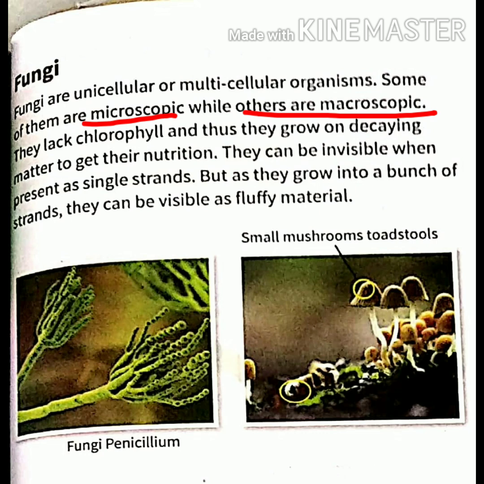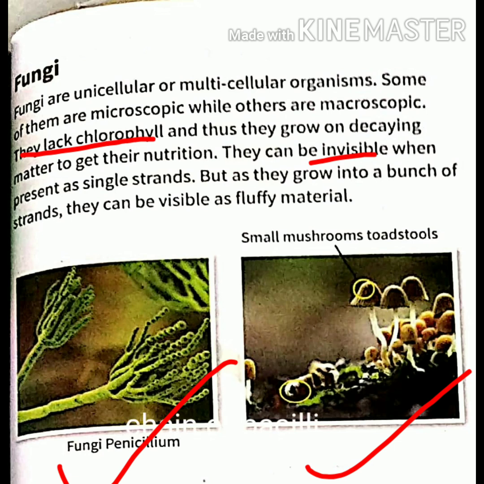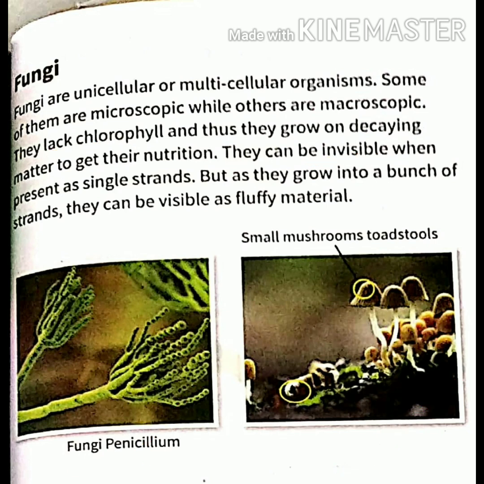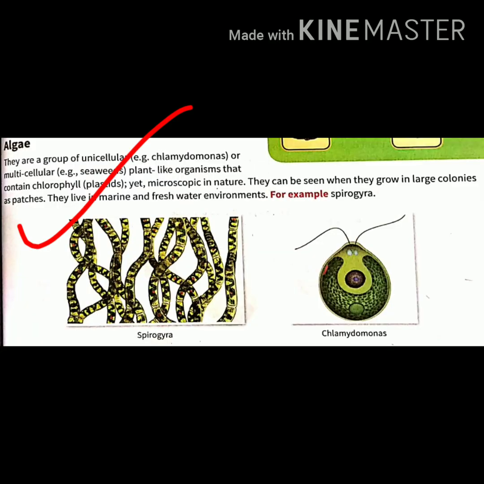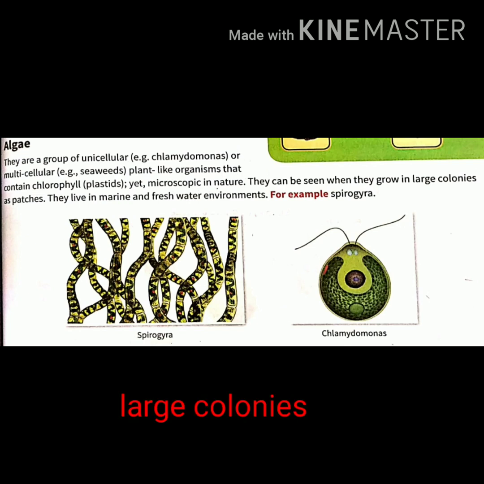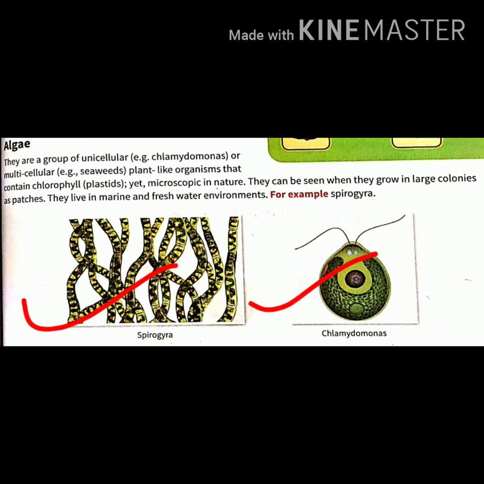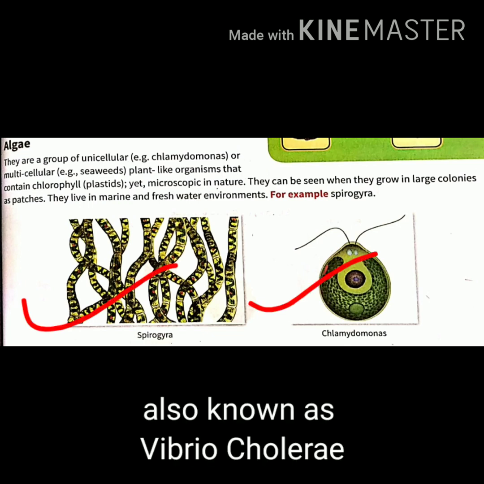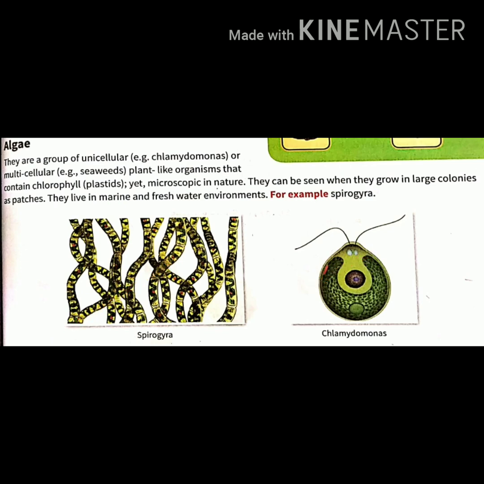They do not have chlorophyll. For example, fungi are penicillium, and small mushroom toadstools. Now, the next topic we are going to discuss is algae. Algae are the group of unicellular plant-like organisms that contain chlorophyll. They live in large colonies and they live in water. Examples of algae are Spirogyra and Chlamydomonas. So this was all about today's topic.